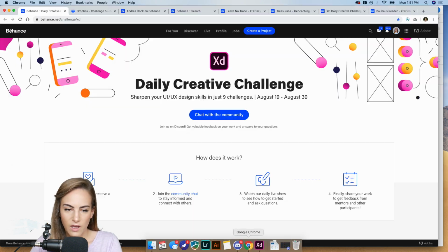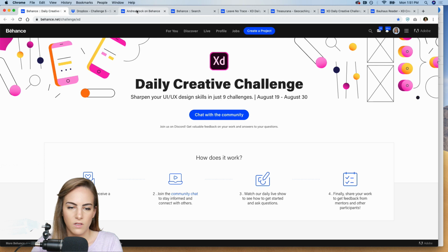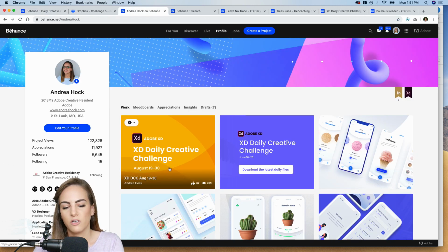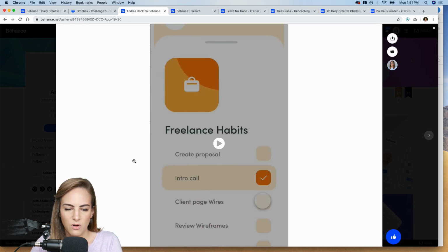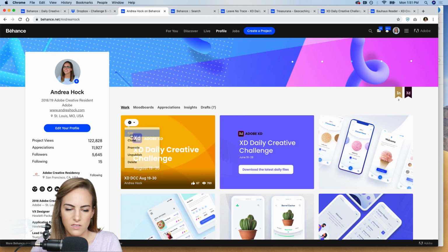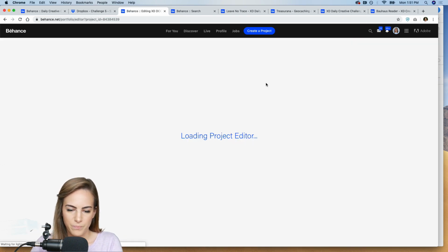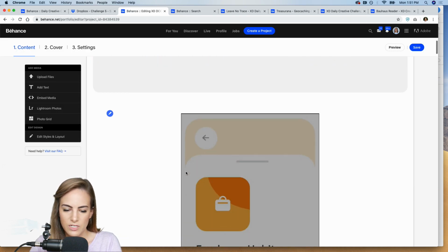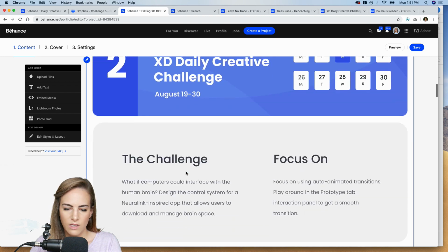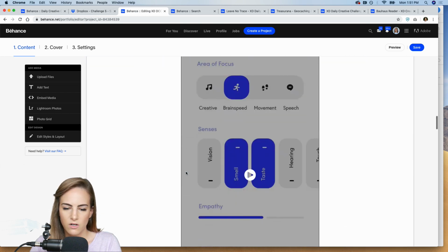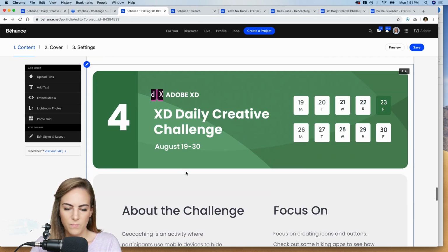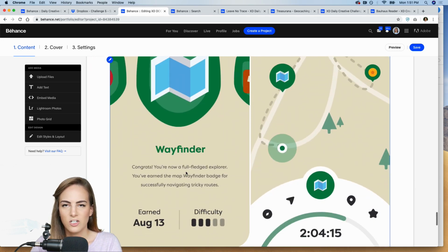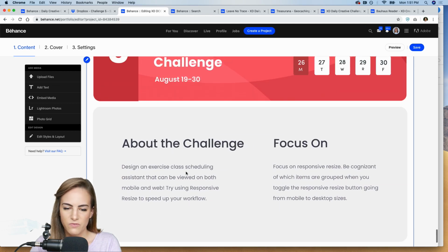So I already have, let's see, I already have this daily creative challenge. This is all of my previous week's challenges as well as this week. So we can scroll on down. Let me go into edit. So file, edit. So it was the first day and that was the habit one. This was the Neuralink. And then we had the reading app and the geocaching app. That one was fun.